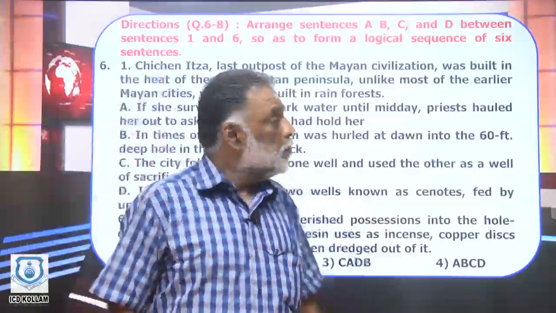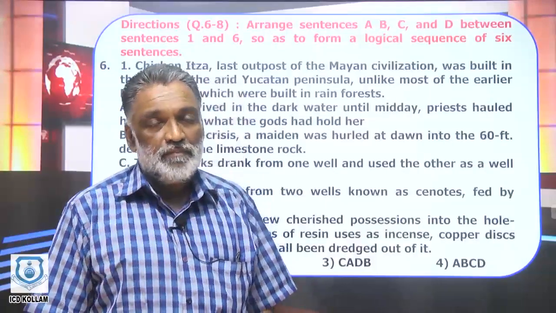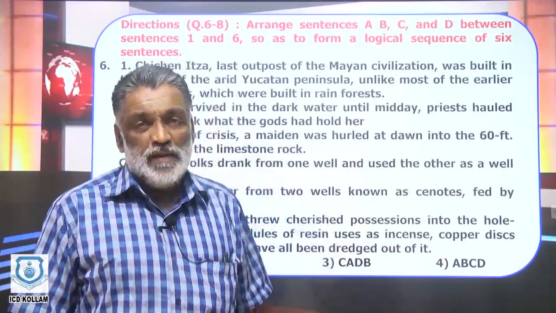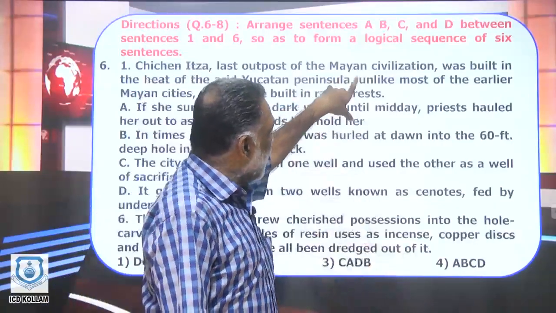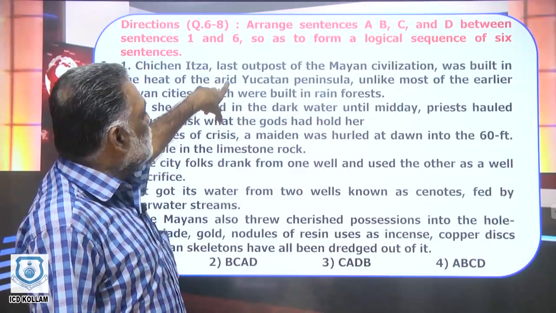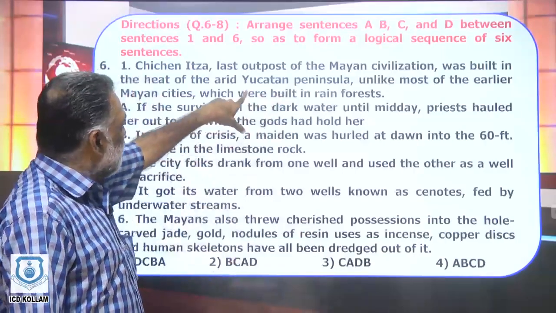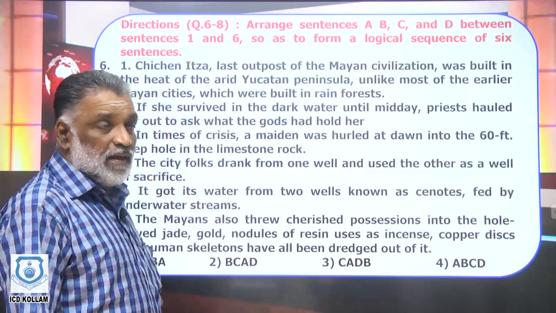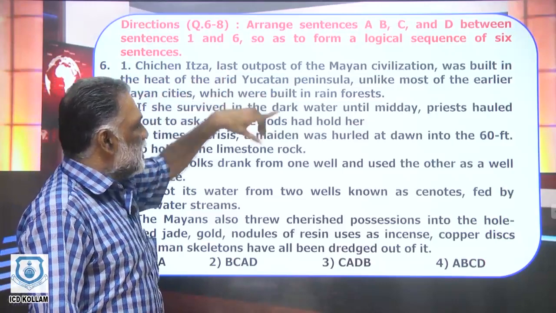It goes on. Mayan civilization was another one. Similarly, you call the Aztecs of Mexico. That was another ancient civilization. We speak about the Mayan civilization. And the last outpost or the boundary area of Mayan civilization was a place called Chichen Itza. It was built in the heat of the arid Yucatan Peninsula.